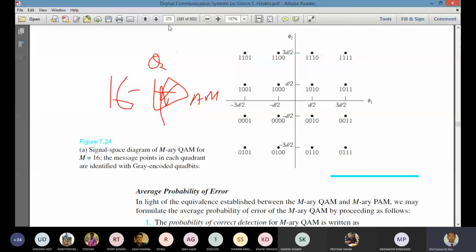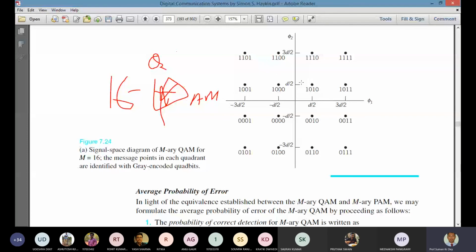So now the thing is how to choose that message point. Basically, when there are two dimensions, that means there is one quadrature, another quadrature, another quadrature, another quadrature. So there are four quadratures, and in each quadrature we are putting four symbols, message signals.